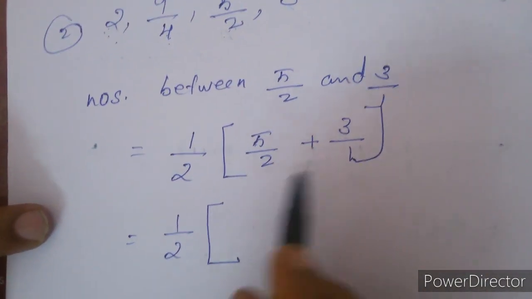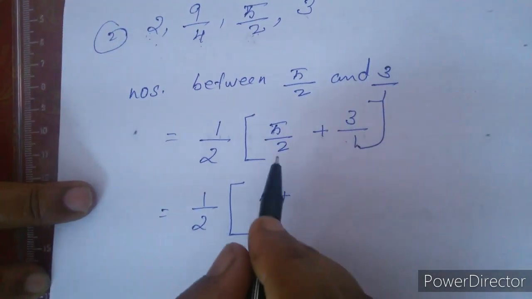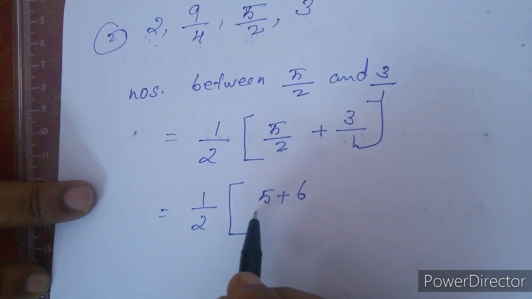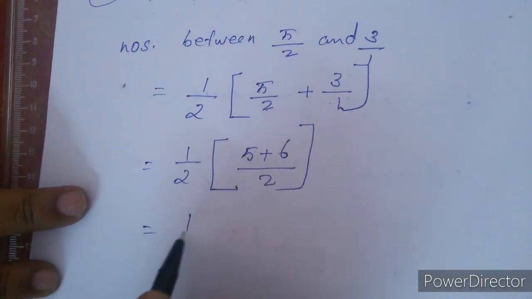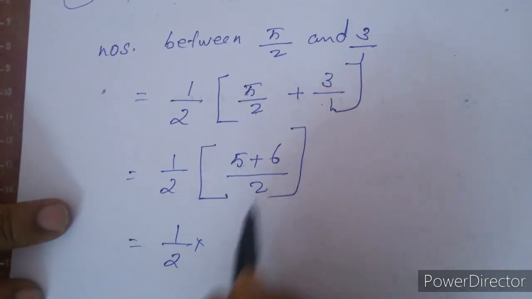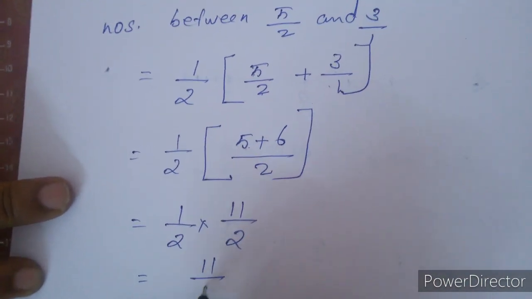So how do we add? We have to do the cross multiplication: 5 into 1 plus 2 into 3, over 2 into 1, gives 5 plus 6 over 2. That is equal to 1/2 into 11/2, which is equal to 11/4.